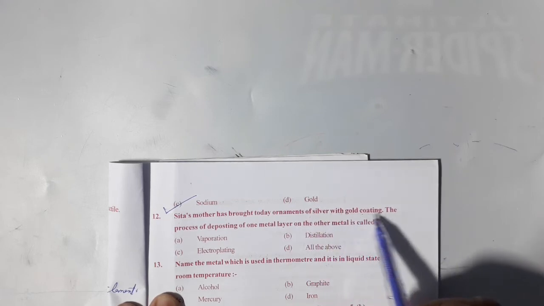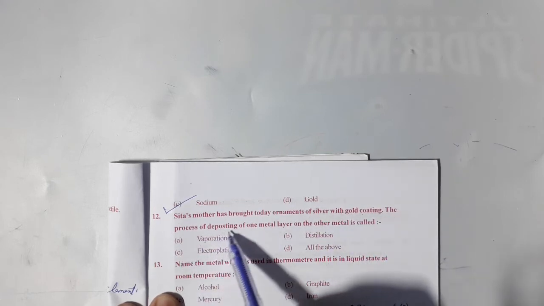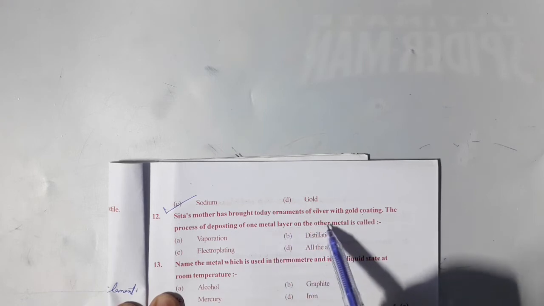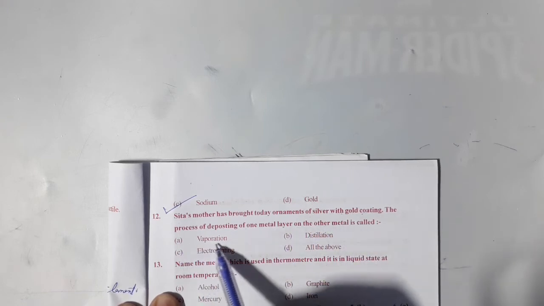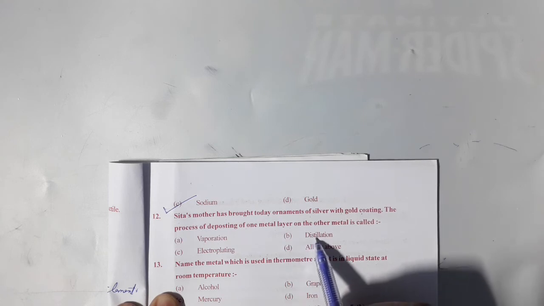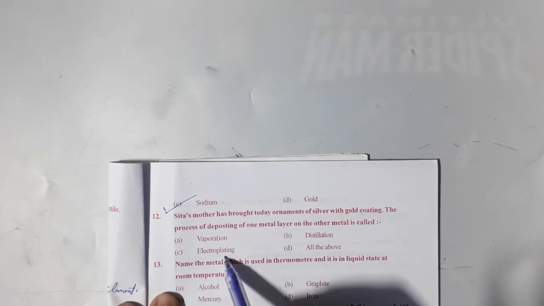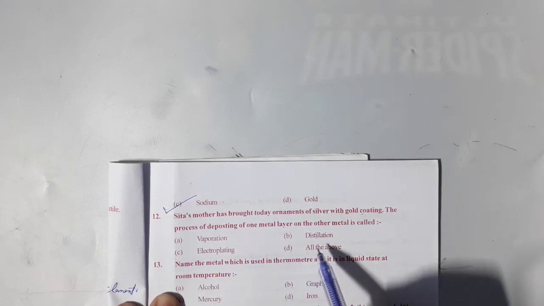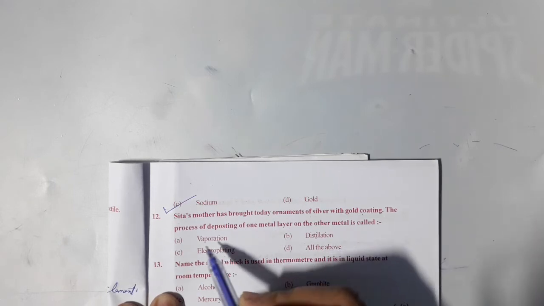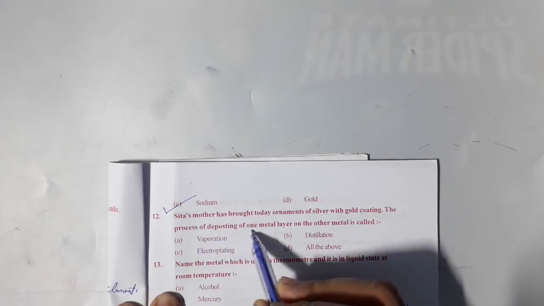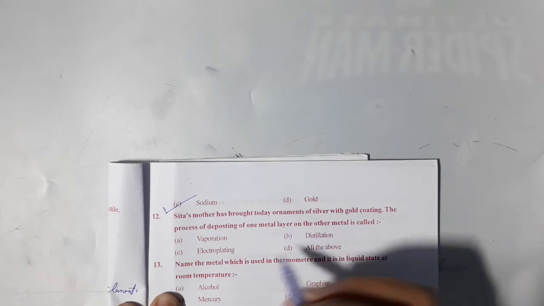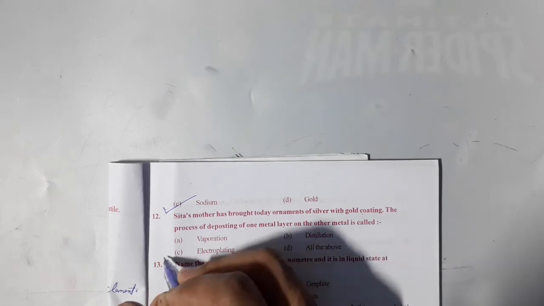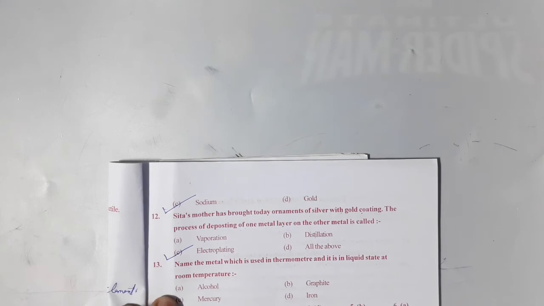Next question, Sita's mother has bought today ornaments of silver with gold coating. The process of depositing one metal layer on the other metal is called option A, vaporization, option B, distillation, option C, electroplating, or option D, all of the above. So we know that the process of depositing one metal layer on the other metal is called electroplating. So its correct option is option C.